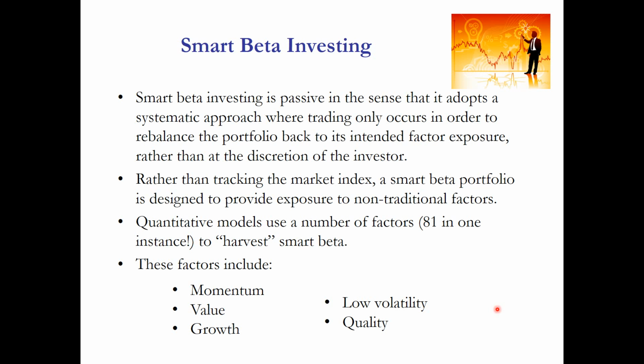Within smart beta investment strategy, it's important to note that it's a passive strategy. It's passive in the sense that it adopts a systematic approach. That means that there is an algorithm put in place to dictate which stocks to buy and which stocks to sell. That algorithm will be based on some screen that is related to the investment philosophy of the investor who is managing the portfolio. However, rather than simply tracking the market index, a smart beta portfolio is designed to track non-traditional risk factors, and therein lies the value of the portfolio manager.